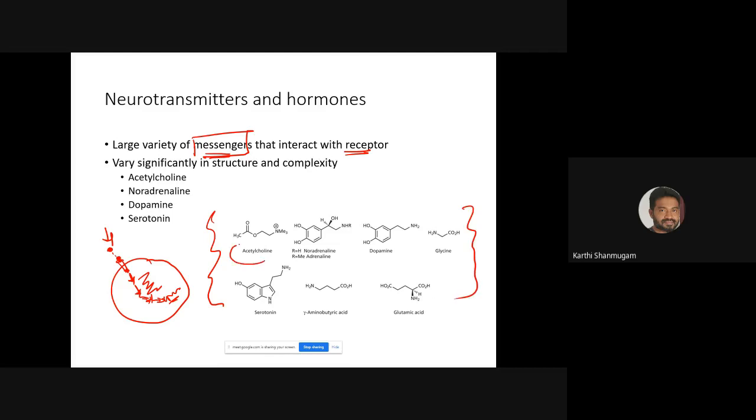So acetylcholine. Okay, this is an endogenous ligand molecule that goes and binds to a receptor called the acetylcholine receptor. So dopamine. Again an endogenous molecule. Our body synthesizes this molecule. It goes and binds to some receptor and activates or inhibits the receptor. So serotonin is another important small endogenous molecule. They all come under either neurotransmitters or hormones, right? So they go and bind to the receptor and activate the receptor, right?